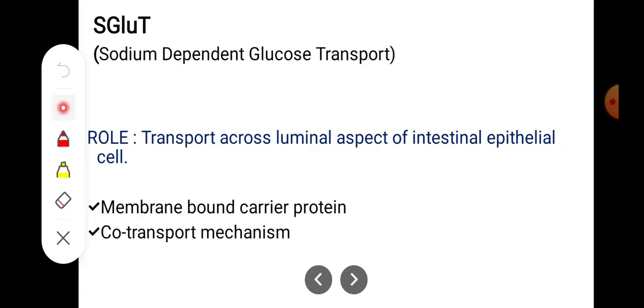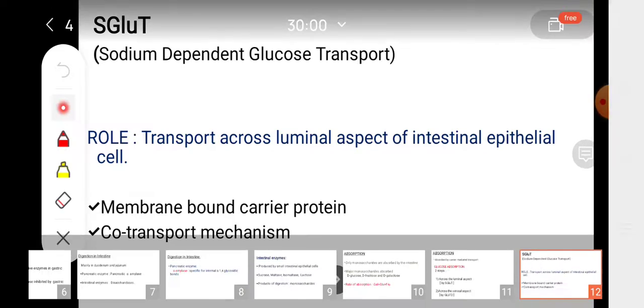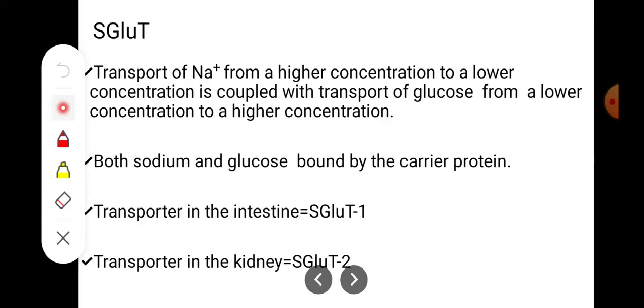They have a role in transport across the luminal aspect of intestinal epithelial cells. It is a membrane bound carrier protein and a co-transport mechanism. This sodium dependent glucose transporter transports sodium from a higher concentration to a lower concentration, and that is coupled with the transport of glucose from a lower concentration to a higher concentration.